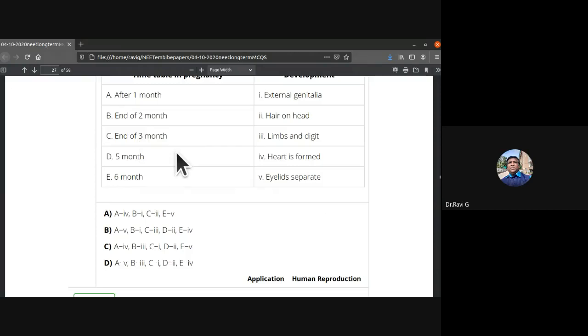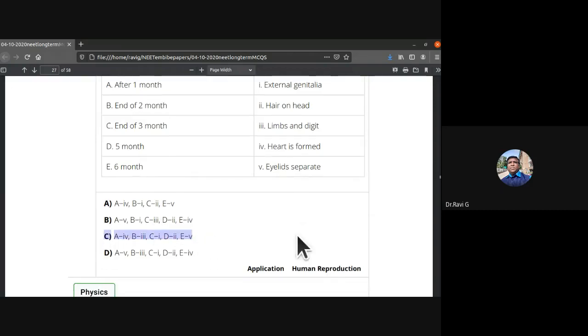End of 3 months, so there is going to be external genitalia, C1. 5 months, hair on head. 6 months, fourth one, E. E5, eyelids separate. So C is the answer.